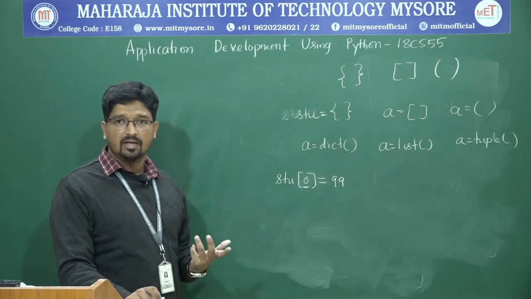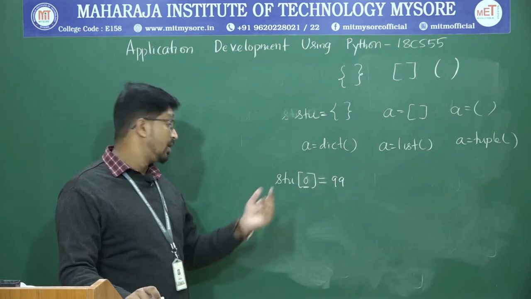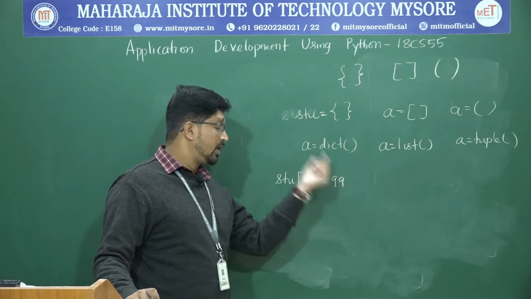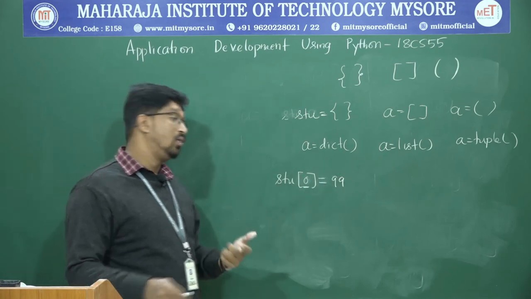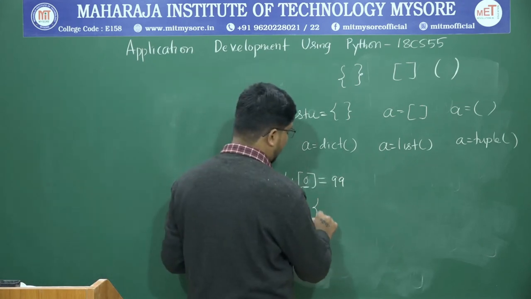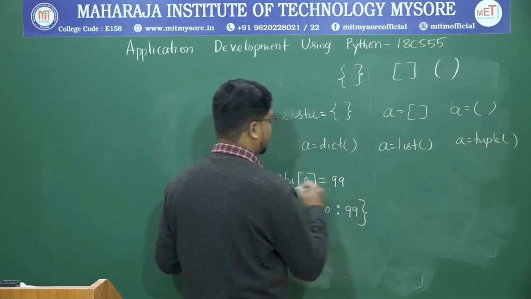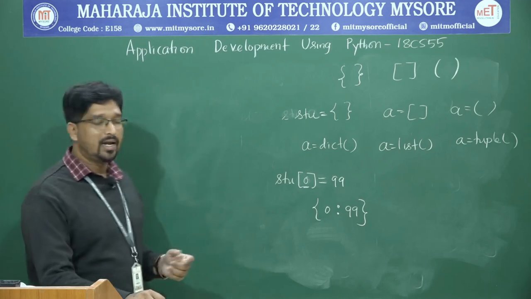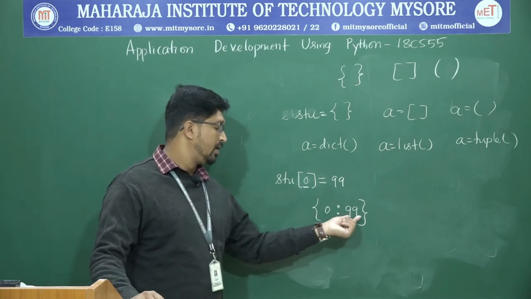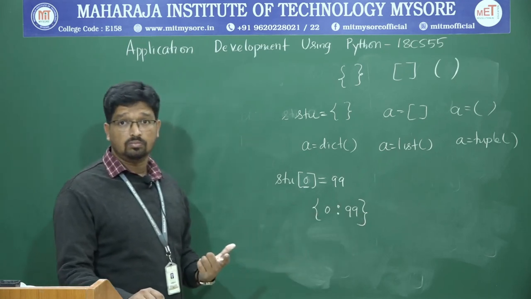Is it valid? Yes, it is still valid. Here I consider 0 as the key and 99 as the value. The dictionary looks like 0 colon 99, where 0 is the key element and 99 is the value.